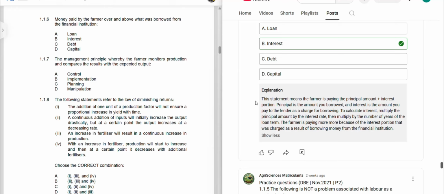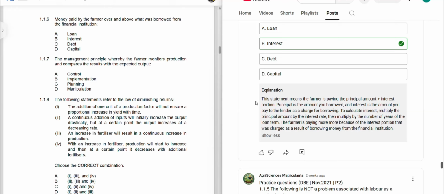The principal amount is the amount you borrowed, and the interest is the amount you pay to the lender as a charge for borrowing. To calculate interest, you multiply the principal amount by the interest rate, then multiply by the number of years of the loan term or the period.